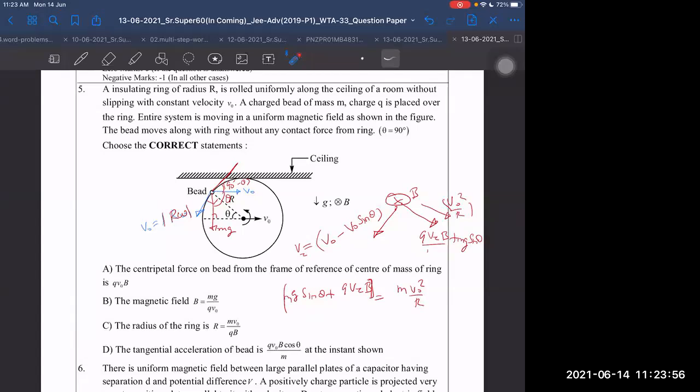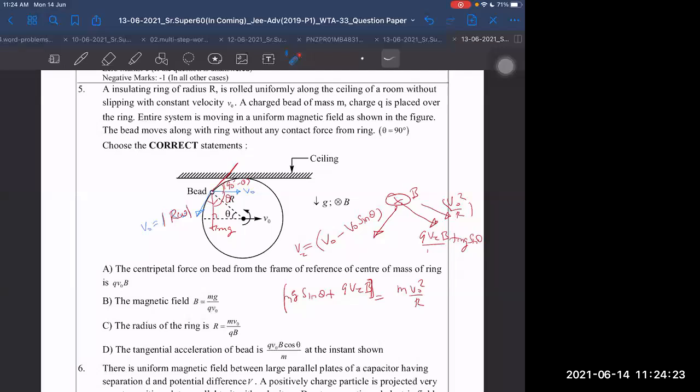Net tangential velocity will become 0. The ring has mass? No mass, sir. Bead only has mass. Bead only has mass, and bead is passing through this. While it is passing through this during rolling, then tangential velocity becomes 0.